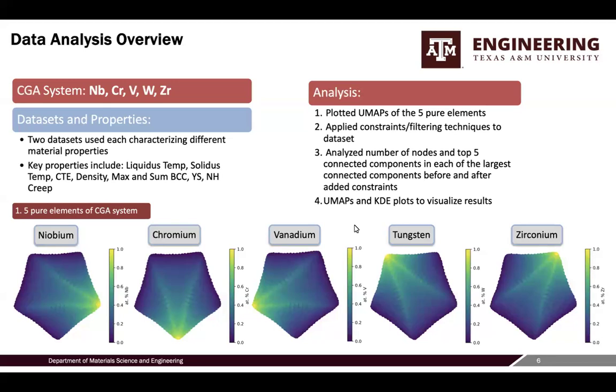On the bottom here are the UMAPs of the 5 pure elements, displaying the concentration of each element in comparison to the rest. This analysis helped in understanding the distribution and interaction of elements in the CGA system. It provided insights into the material properties and how they can be optimized for different applications.